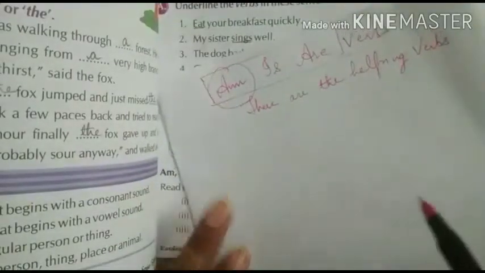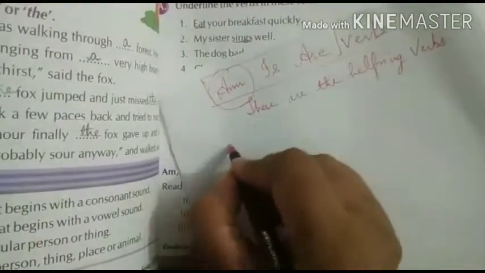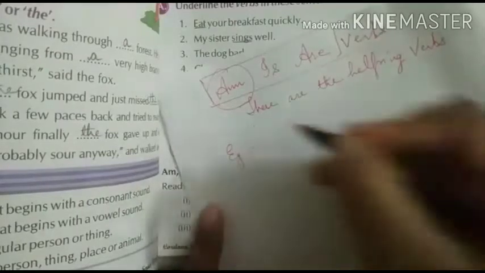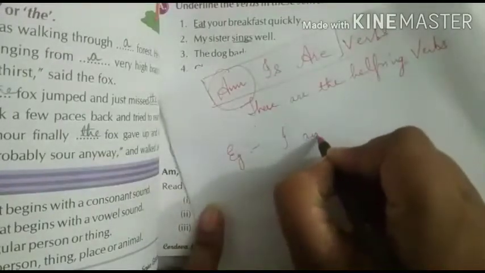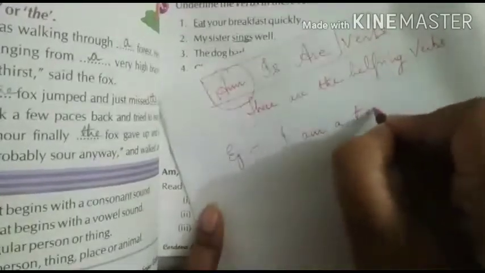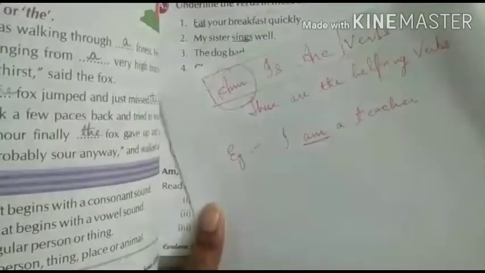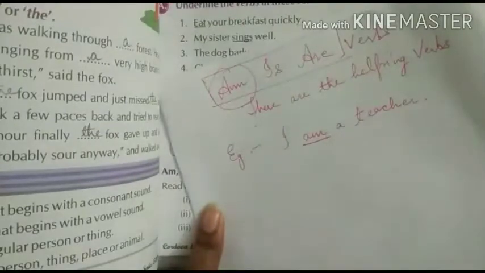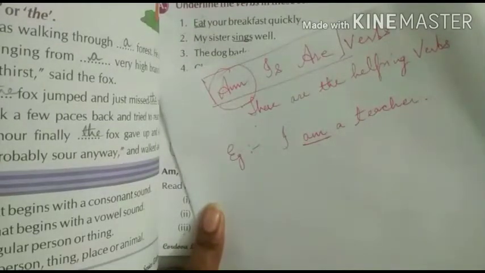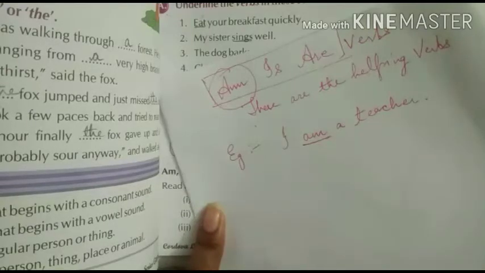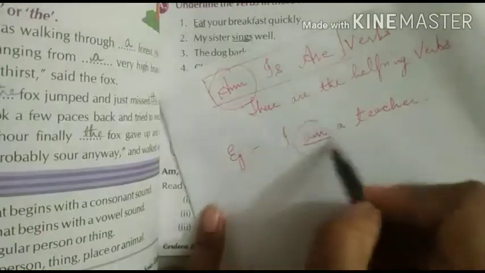Now when do you use the verb am in a sentence? Let's look into the example. I am a teacher. So whenever you talk about yourself, that is the time when you use the verb am.